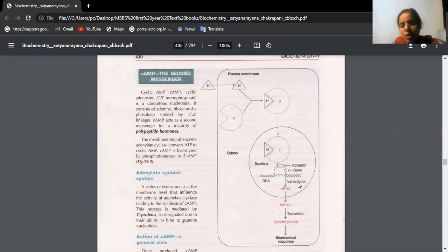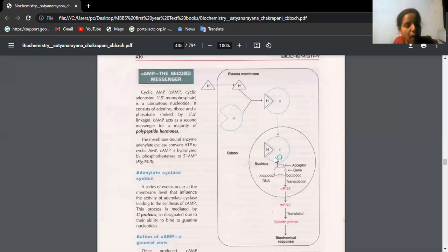After transcription, the messenger RNA has brought some information with the help of which translation takes place. It leads to the formation of proteins, which gives the biochemical response. So you can just imagine one hormone which you have studied thoroughly, for example, growth hormone. It will have a receptor, for example, on the cell membrane, and finally it is reaching the nucleus.